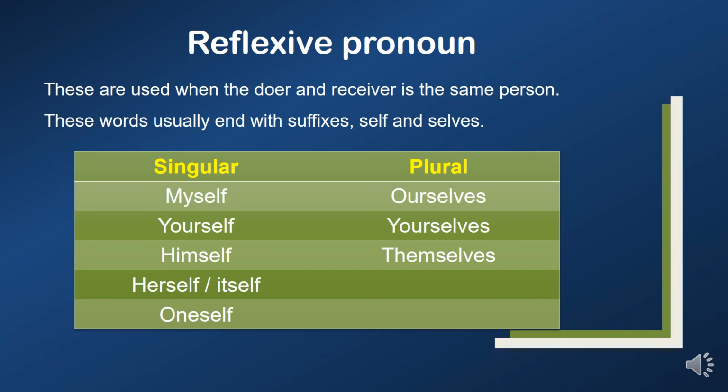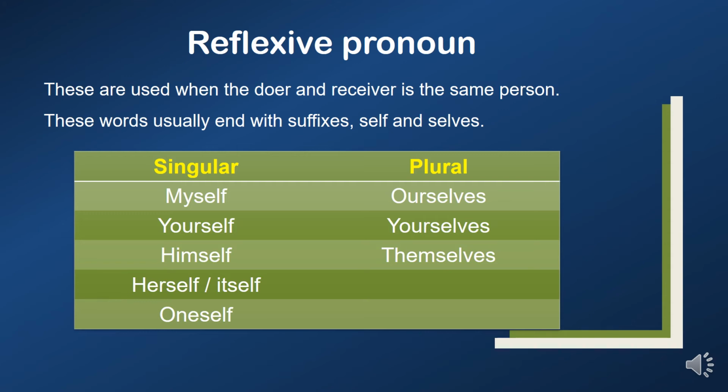Let's see reflexive pronouns. These are used when the doer and receiver are the same person. These words usually end with the suffixes self and selves. Reflexive pronoun means the action reflects back to the subject. Now we have to know what suffixes are.